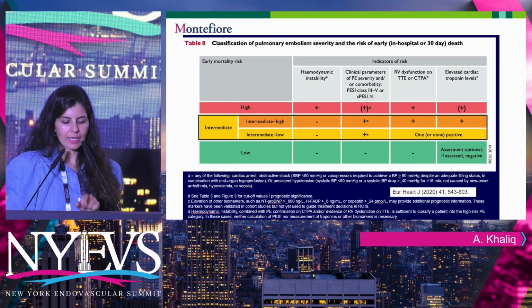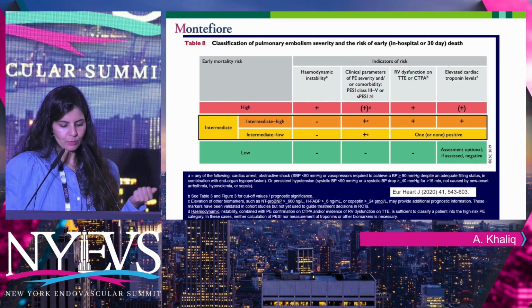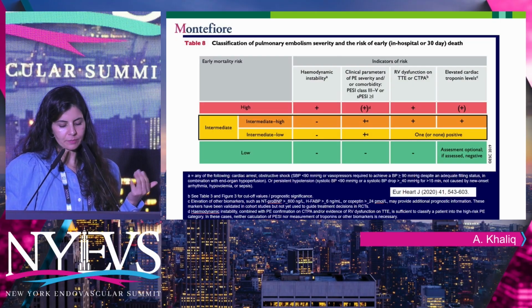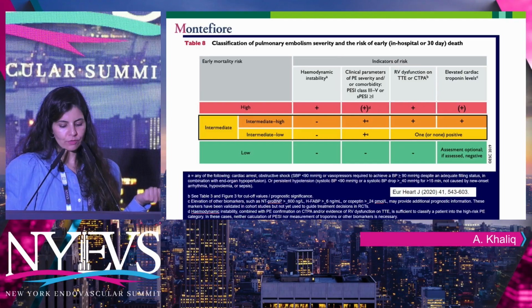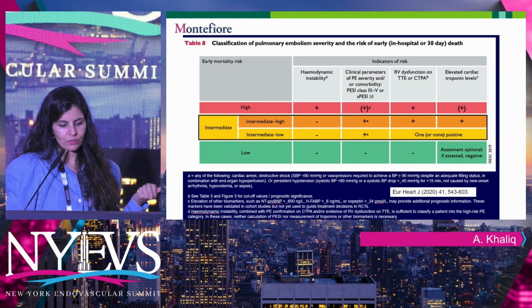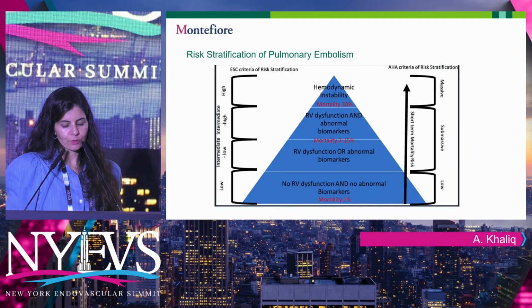If they have both and a high PESI score, then they're intermediate-high. And the high-risk PEs are the ones that Raul spoke about, patients who are in obstructive shock, who have systolics of less than 90, requiring pressors, and so on and so forth. Why this is important, I'll tell you in the next slide.